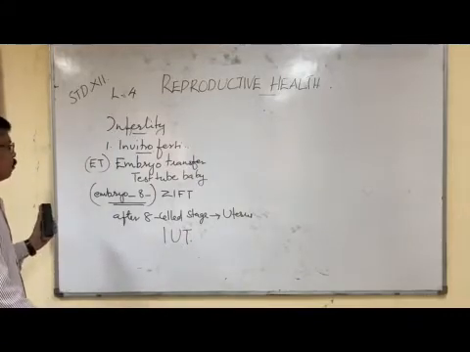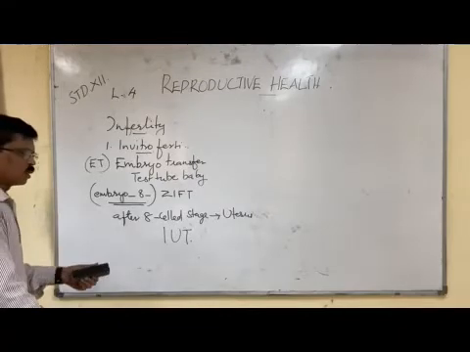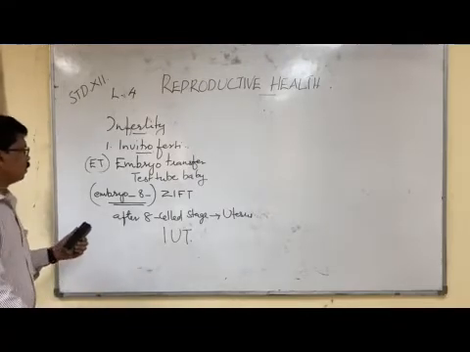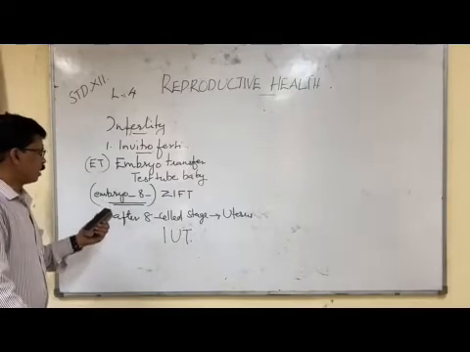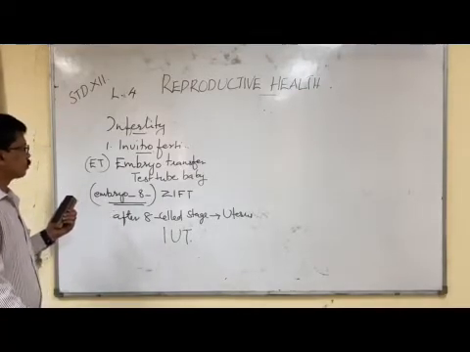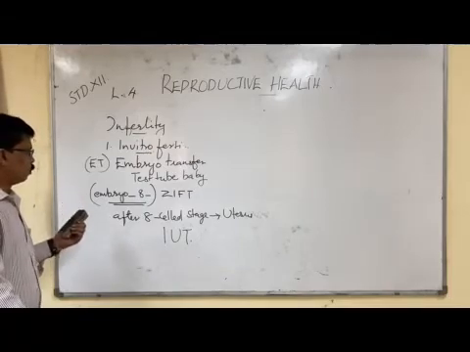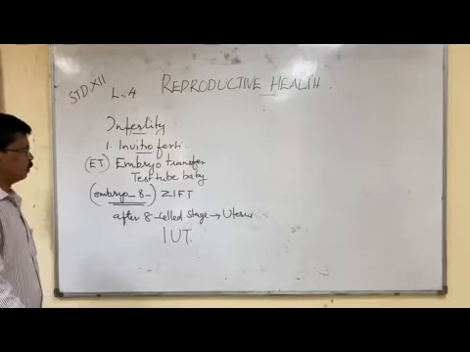In SIFT, the embryo up to the 8 cell stage is allowed to divide and grow outside the mother's body. Then within this time, up to the 8 cell embryo, the embryo is transferred to the fallopian tube of the mother's body. That is called SIFT.